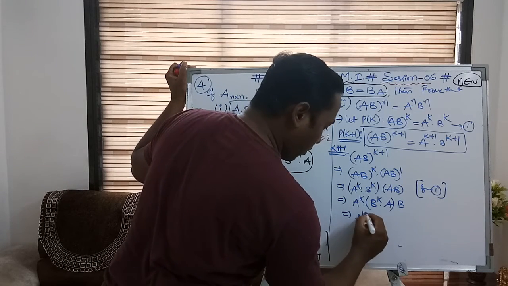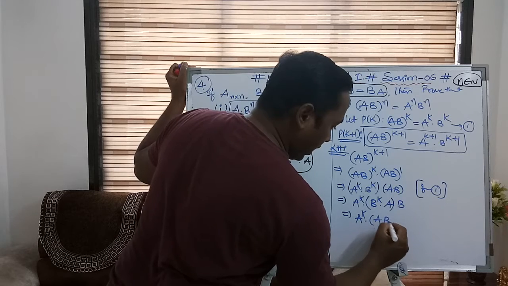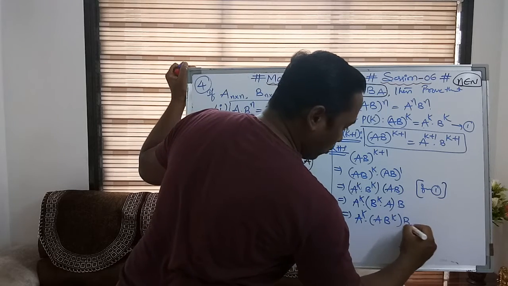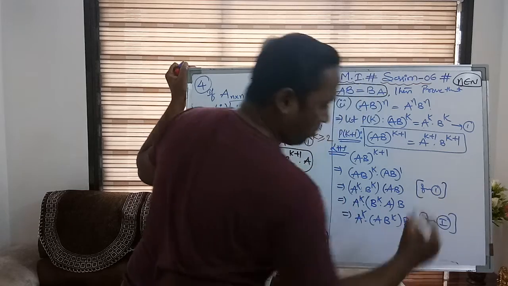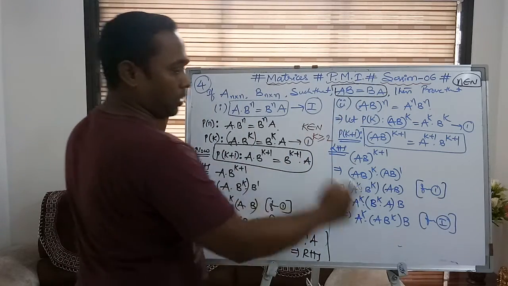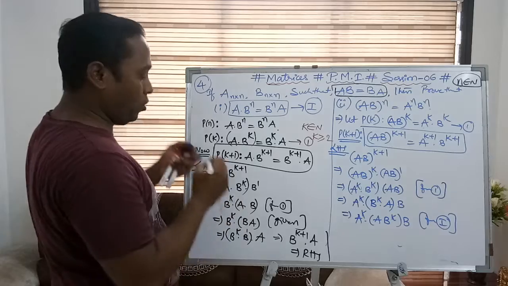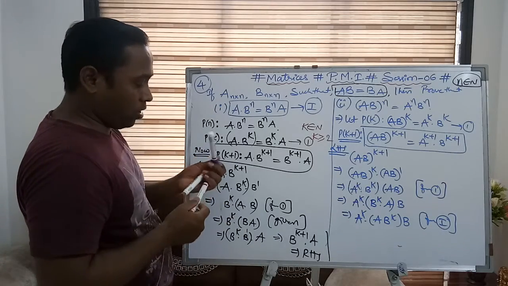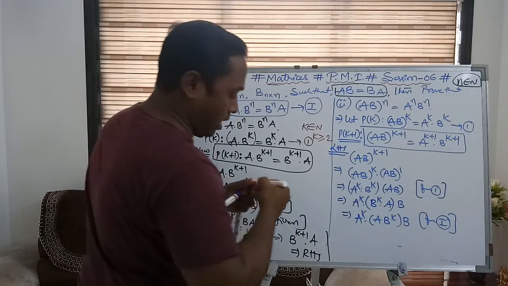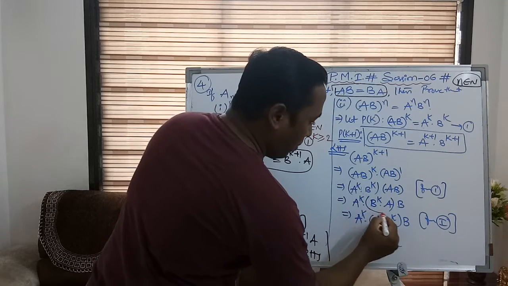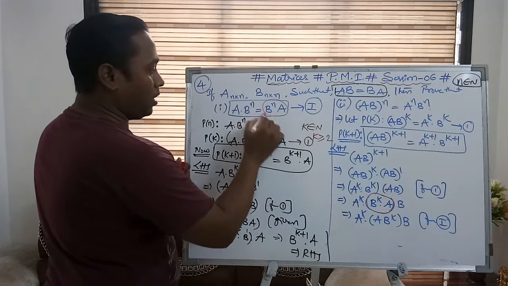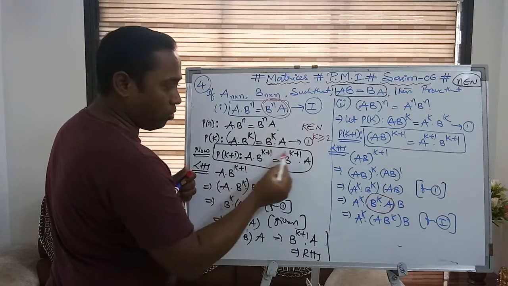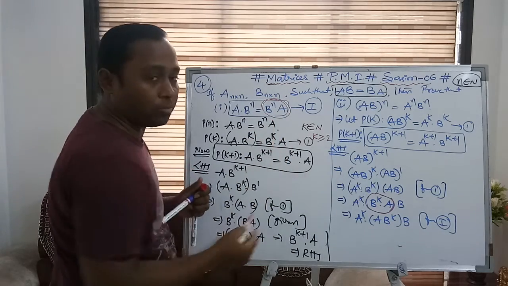So A power k into A into B power k into B. So this is obtained from result number 1 from here. Are you able to connect what I have replaced here? I have replaced the B power k plus 1 value from here. You can see from here also. I can say from here also. Right?